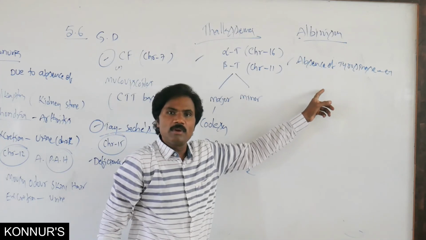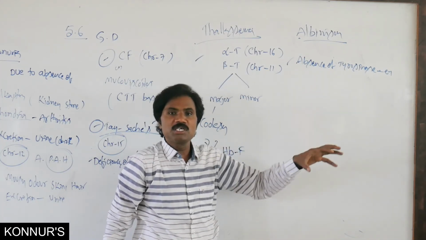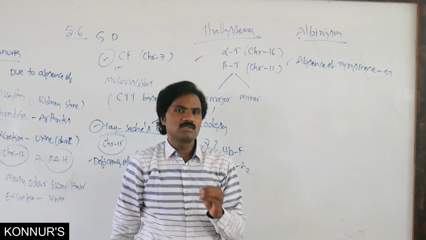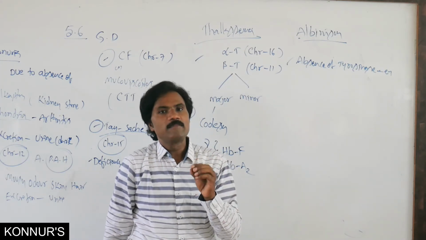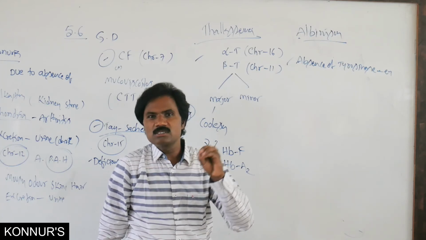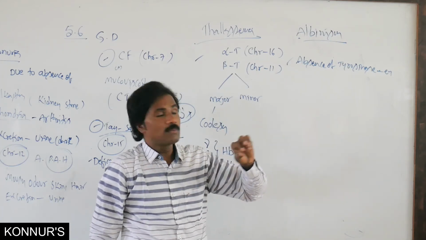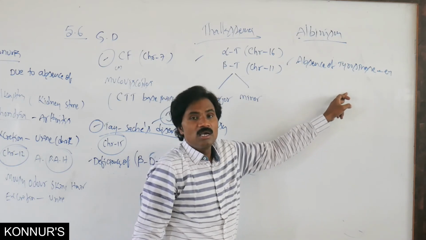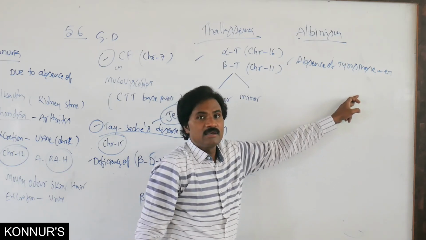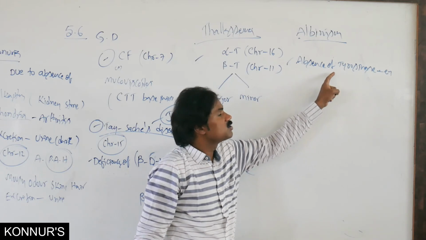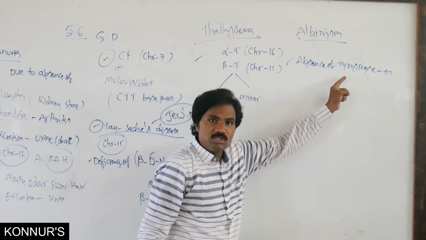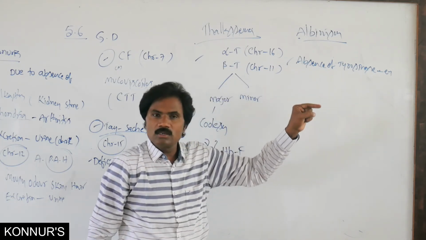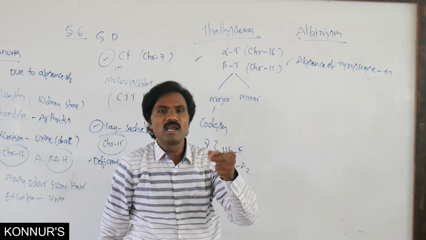Normally this enzyme is helpful for the production of melanin pigment indirectly, through dihydroxyphenylalanine, which tyrosinase acts on.